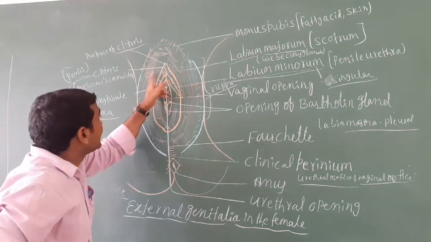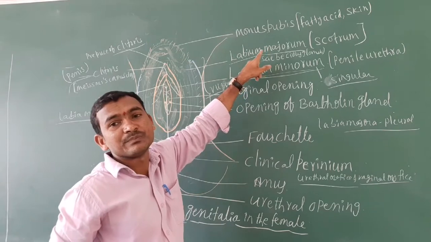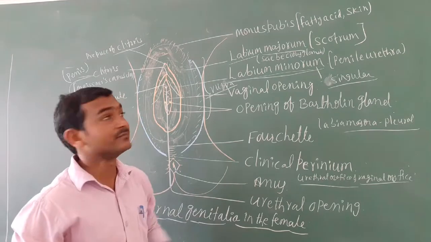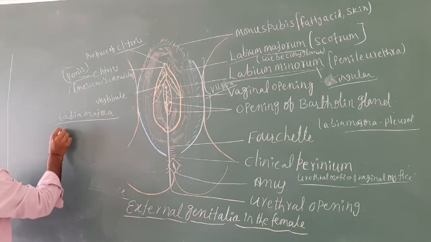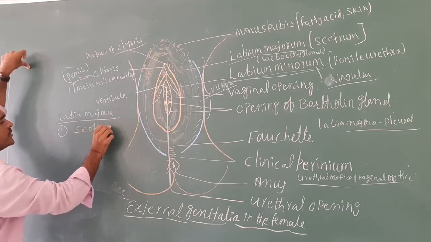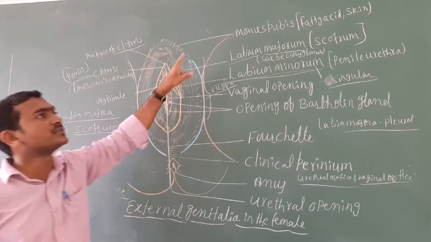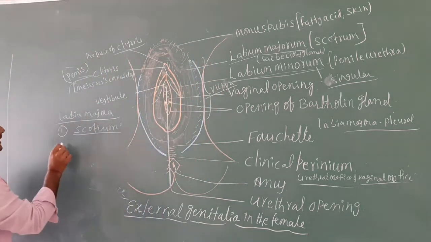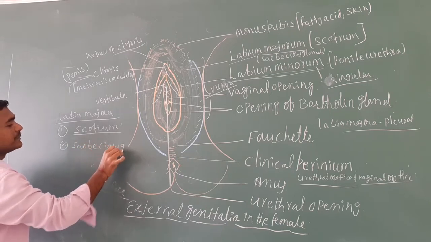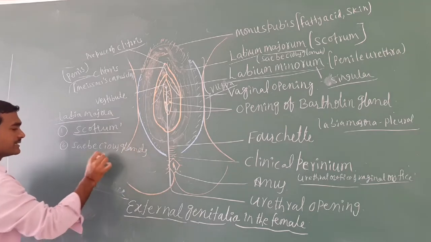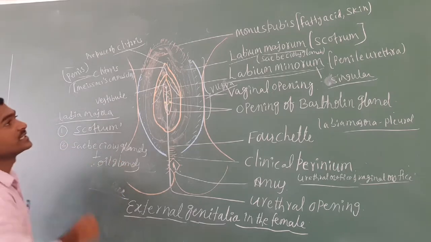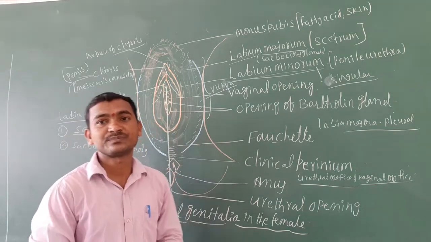The labium majorum is a homologous organ of the scrotum, and in it the sebaceous gland is present. Important: the sebaceous gland, also called the oil gland, is present in the labia majora region.